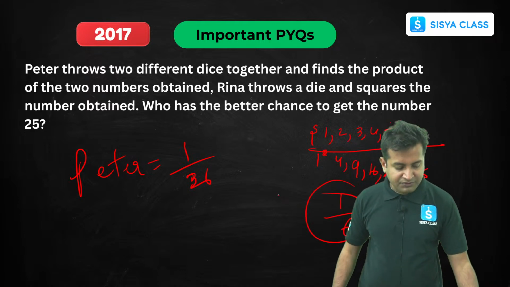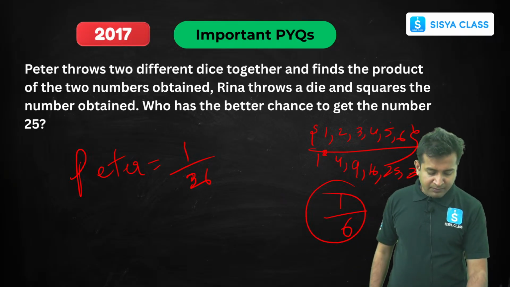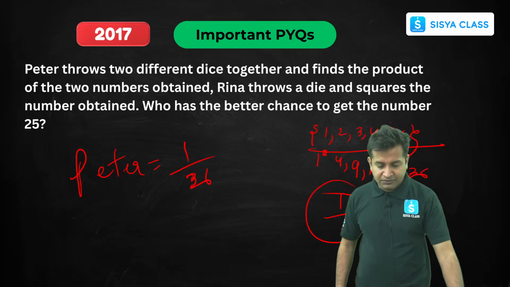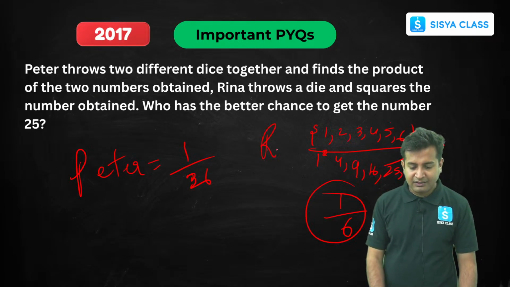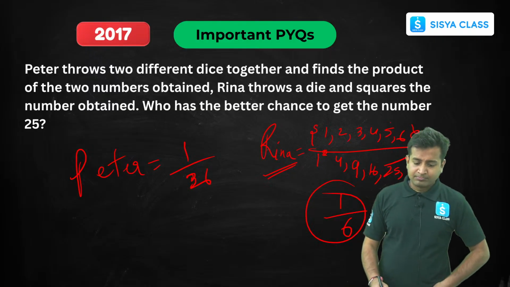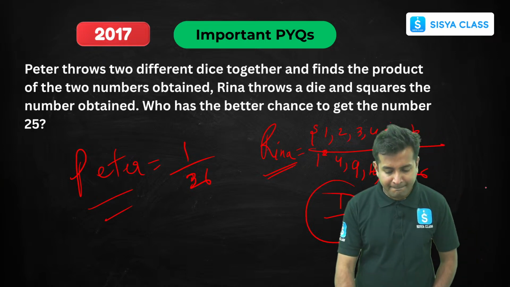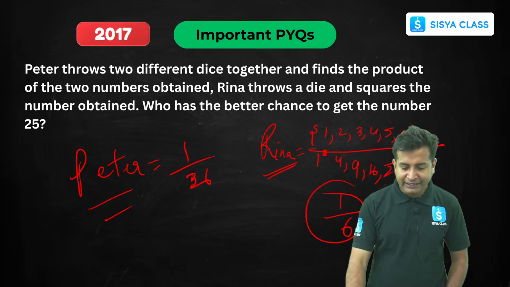Now who has more chance? You all tell me. Who has more chance of getting 25? Obviously Reena, right? Obviously it's Reena, not Peter. So the answer would be Reena. Reena has a better chance of getting the number.